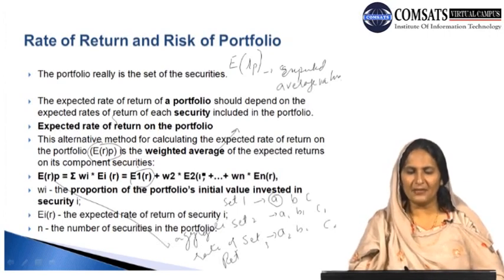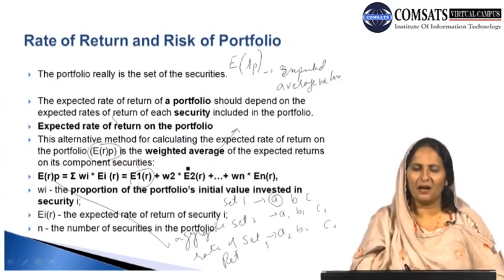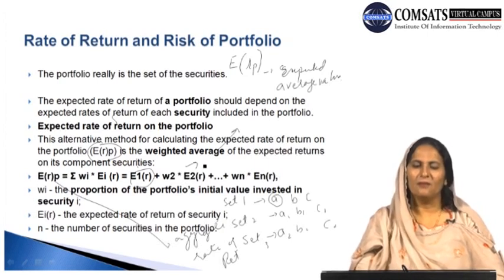And E2 of R basically tells us the expected value of return of the second security which is present.